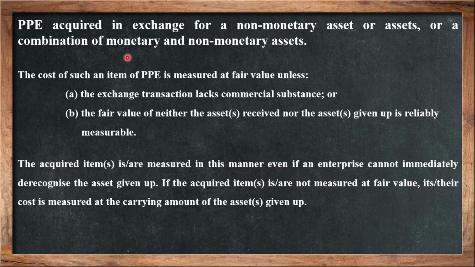So these are some PPE acquired in exchange for non-monetary assets or a combination of monetary and non-monetary assets. With this I would like to say there are some subsequent costs. What is subsequent cost? Cost of day-to-day servicing. What is cost of day-to-day servicing?